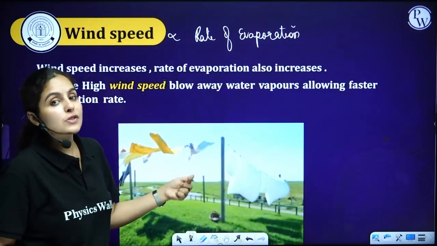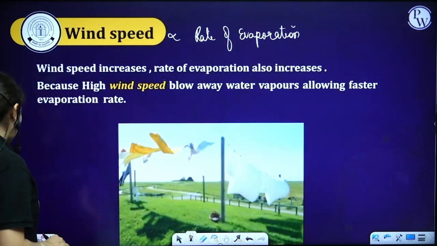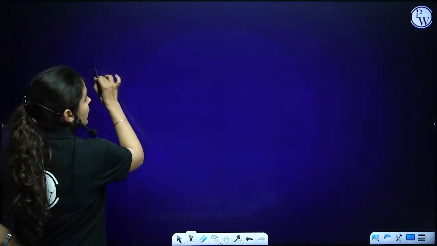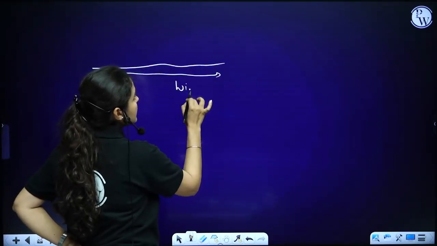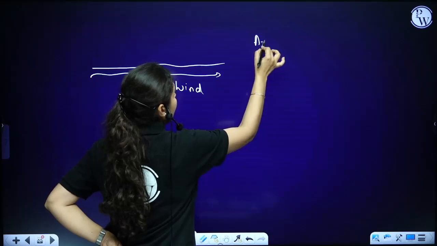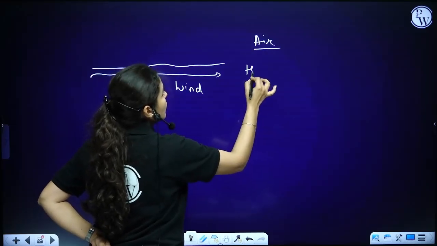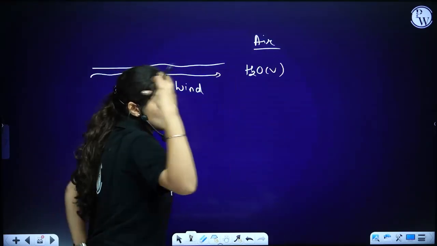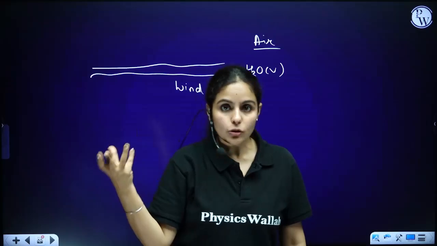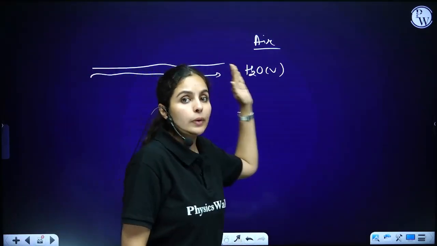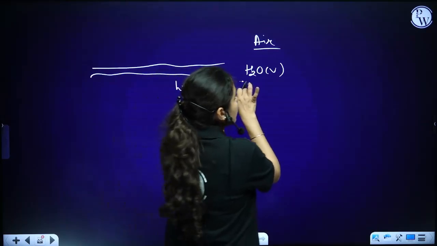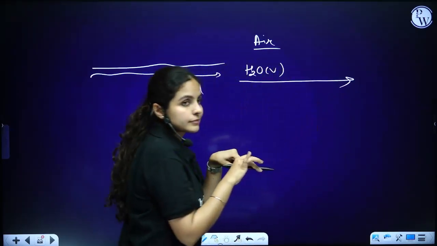So what happens with high wind speed? Let me explain this to you. If there is a breeze, if wind is coming, in our air we have water vapors. So our air is having water vapor, water content also. So as wind comes, high wind comes, these water vapors will go away, right?